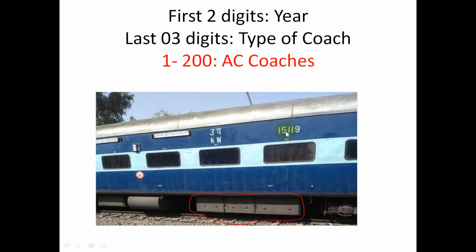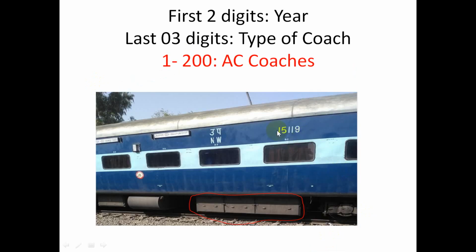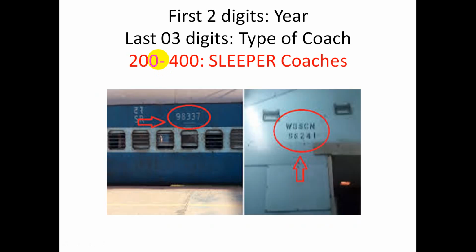The first 2 digits show the year, 15, and here 119. If the last three numbers lie between 1 and 200, it's an AC coach. Here we can easily see that it's an AC coach. That is clear. We move on to the second.